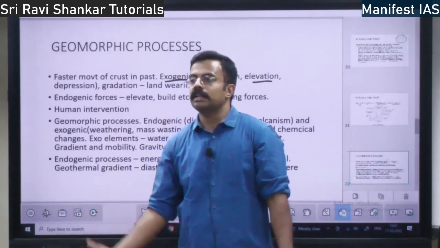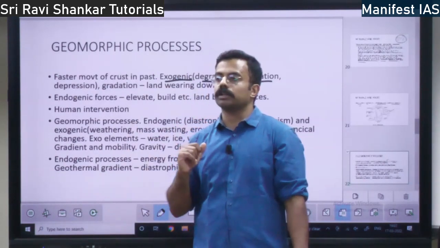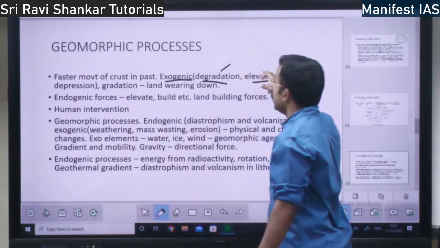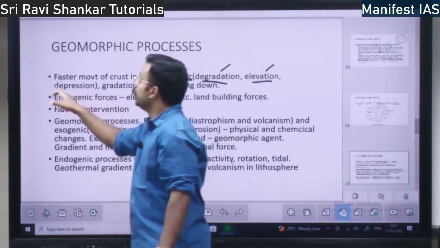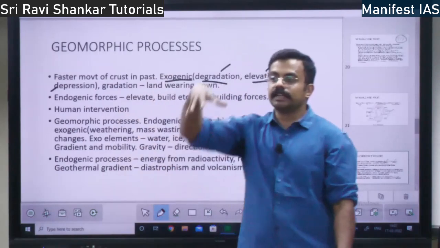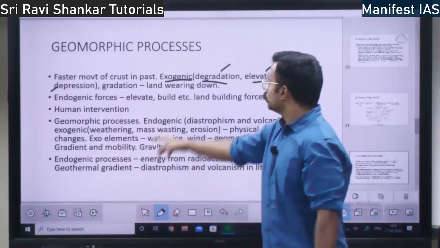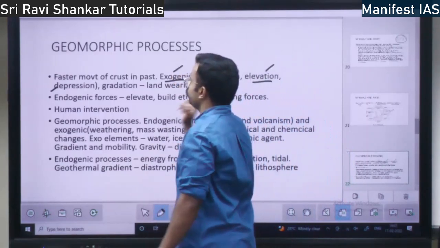Whereas elevation means there will be a building of rock. There will be nothing there. In that empty place, there will be a building of rock. New rock will come up. That is elevation. Or there is depression. Depression means if there was something there, that will be removed and a hollow will become. So these three can become out of exogenic process.